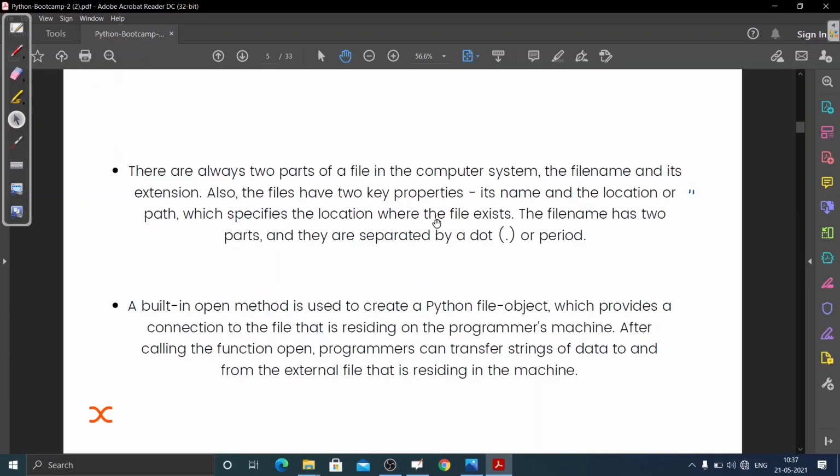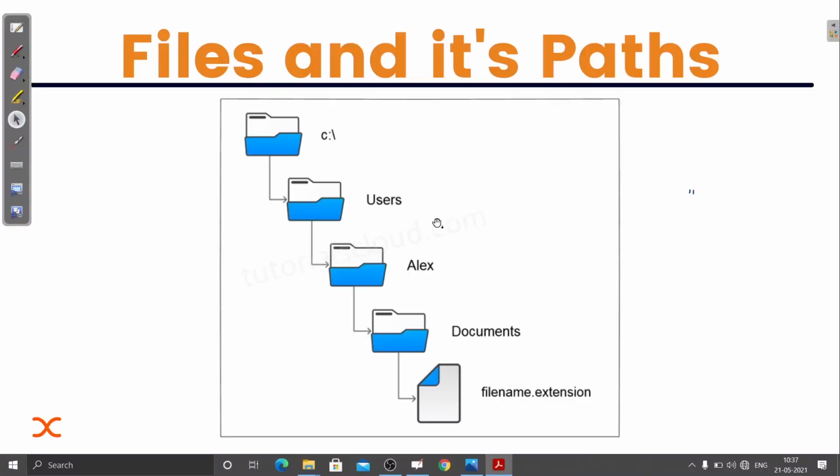Sometimes you need to specify that path for actually referring to or getting that image. So you need to have that path. That's the concept of path, and I guess now you can easily get the path of any Python file or any file. It can be a Python file, an image, or text, anything. But in Python you have only two types of file, text and binary, so we are going to see about it.